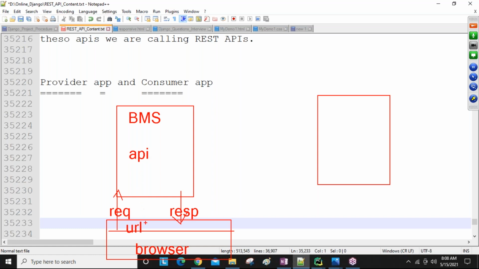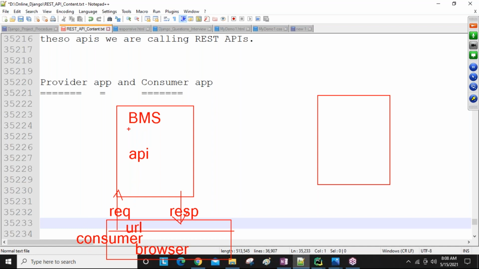This API can use by this browser, www.bookmyshow.com. Okay. So in this situation, guys, browser is a consumer. Browser is a consumer, means browser can using the other application related APIs, can consuming the other application related APIs. That's why we are calling browser is a consumer.